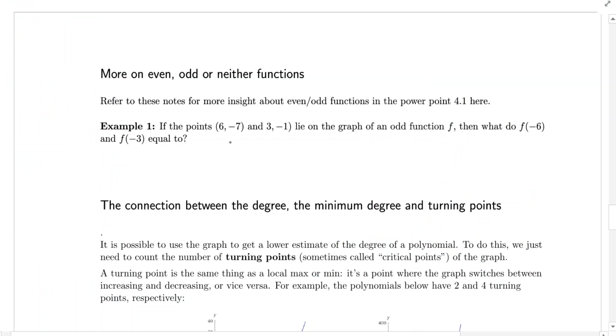If the points 6, -7 and 3, -1 lie on the graph of an odd function, so I have that f is an odd function, then if the point 6, -7 is on the graph, then automatically what's another point?